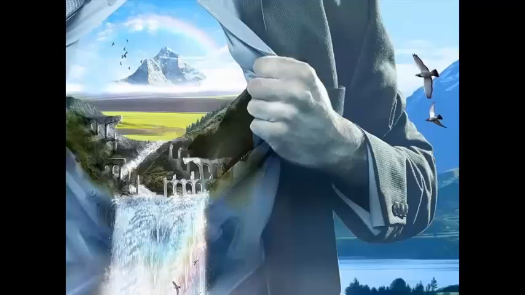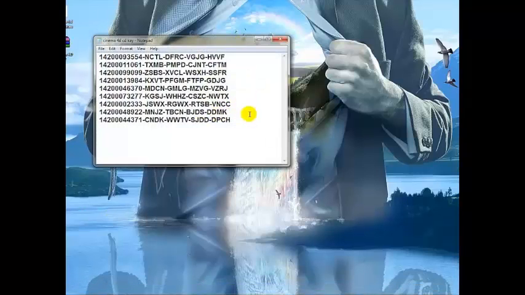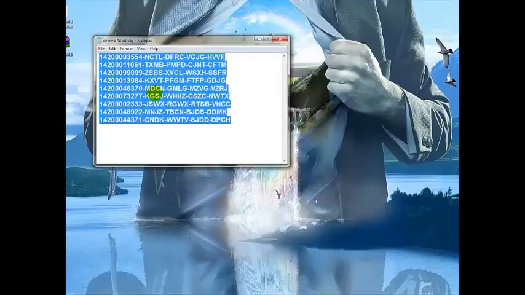So for you guys, when you open this, it's gonna bring a registration thing, and you're gonna put your name, your street, email, and you're gonna copy paste these serial keys. Okay, this all you're gonna copy, and you're gonna paste them, all of them there.